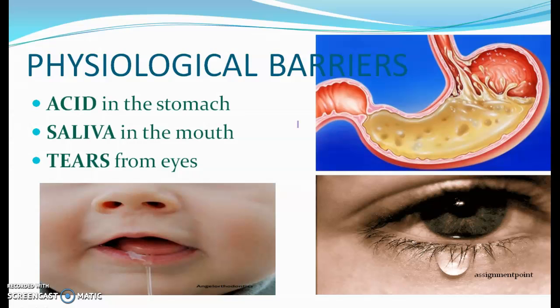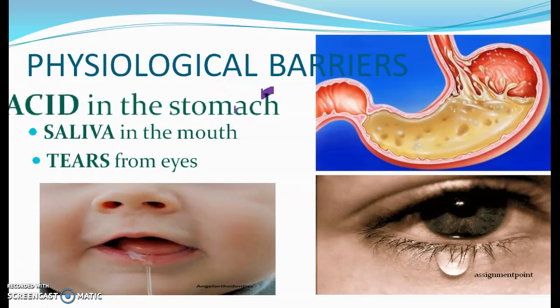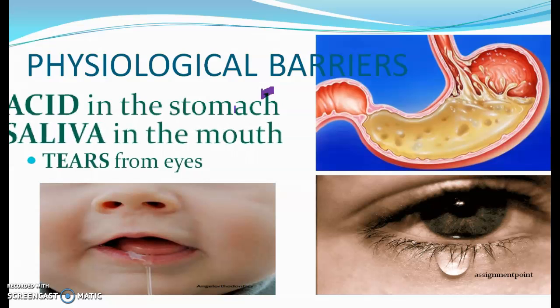If the pathogen escapes physical barriers, it will be combated by another type of barriers, that are the physiological barriers. Body temperature, pH of the body fluids, and various body secretions prevent growth of many disease-causing microorganisms. Some of the important examples of physiological barriers are acid in stomach, saliva in the mouth, and tears from eyes.